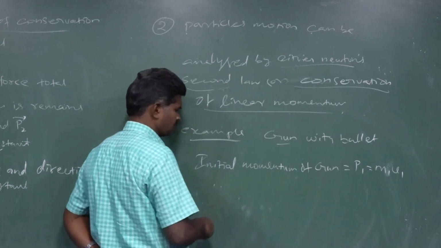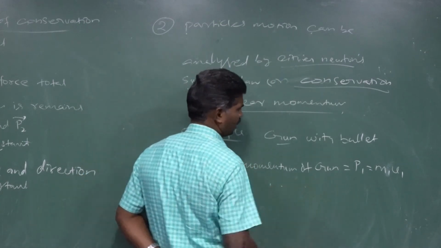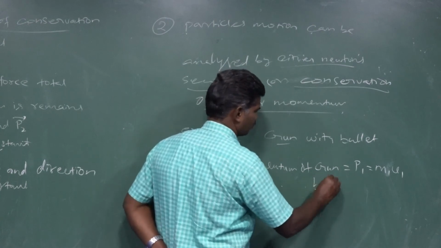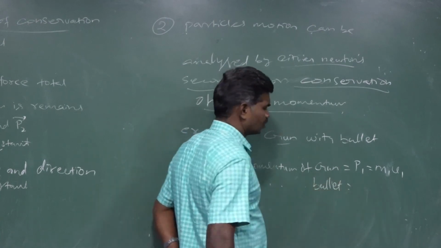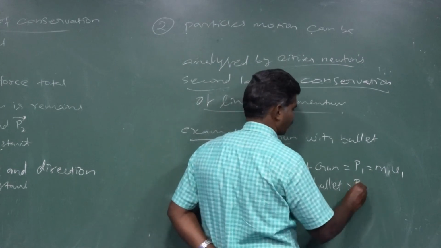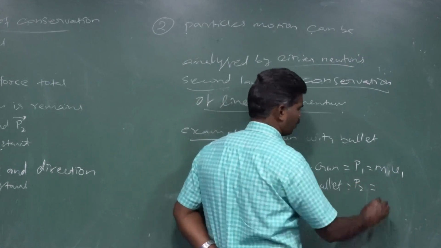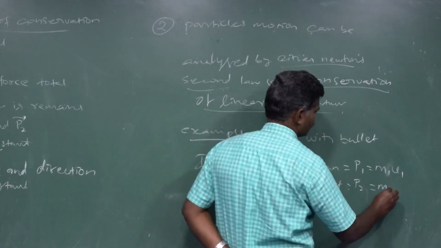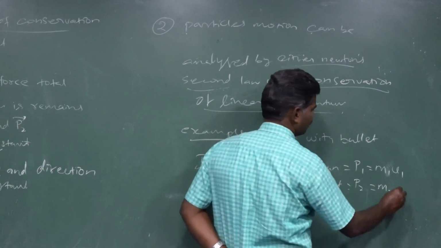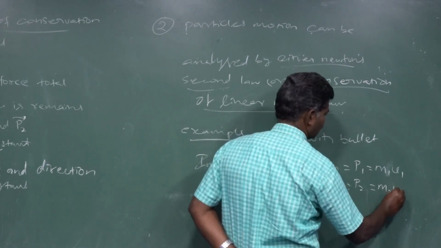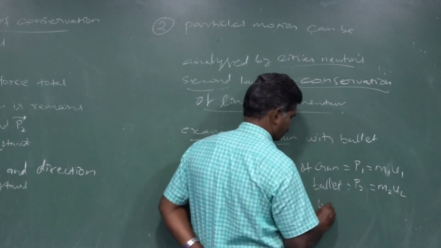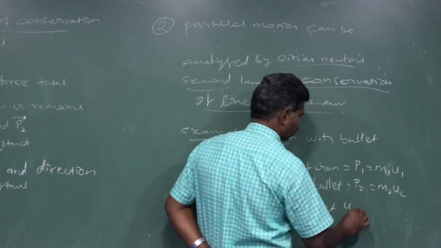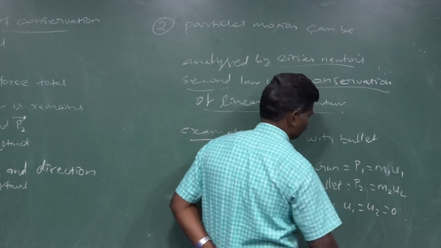Like that, the initial momentum of the bullet is P2, the bullet mass is M2, and its initial velocity is U2. But we know that U1 equals U2 equals 0.